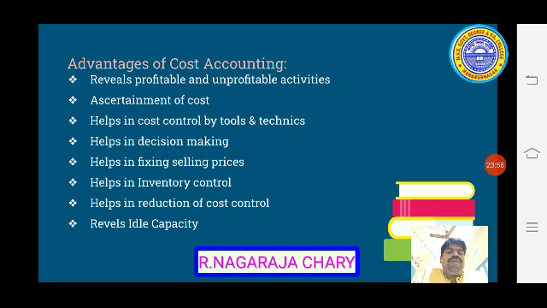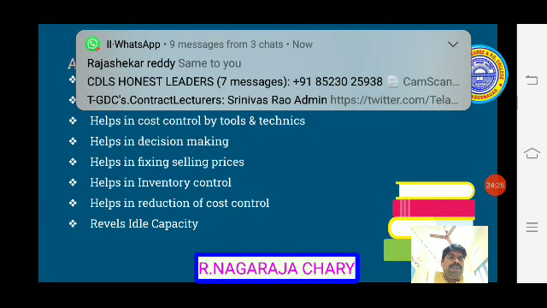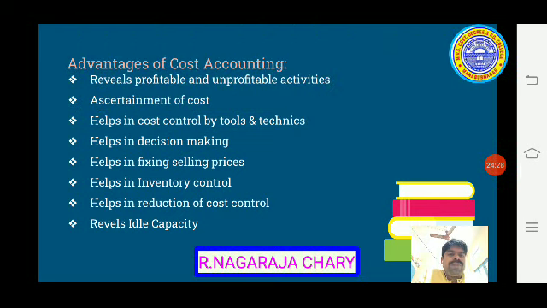Last one, reveals idle capacity. Idle capacity is nothing but timekeeping. Here, timekeeping is when the worker enters the factory and when he goes outside. During that time, how much productivity is there, how much idle time is there. That is to be calculated with the help of this. Okay, so these are the advantages.